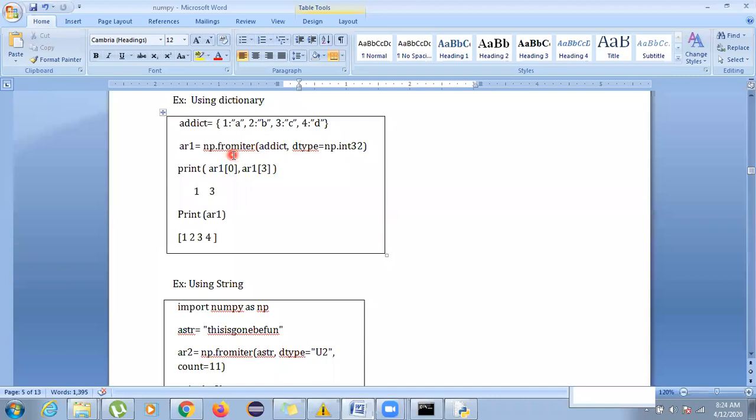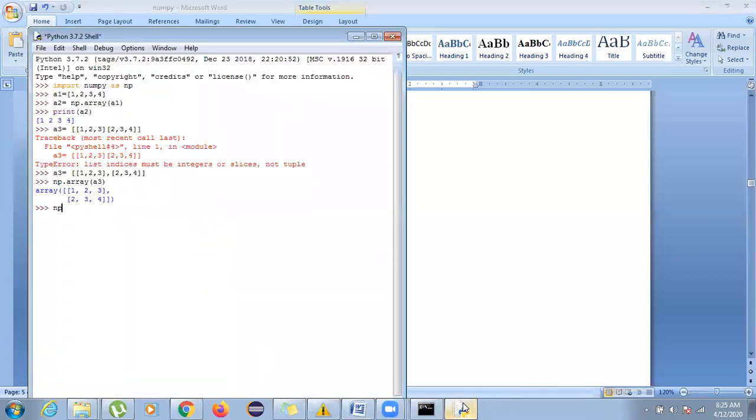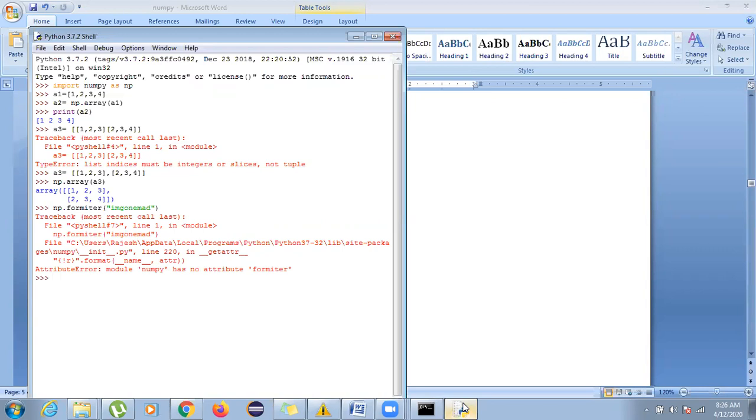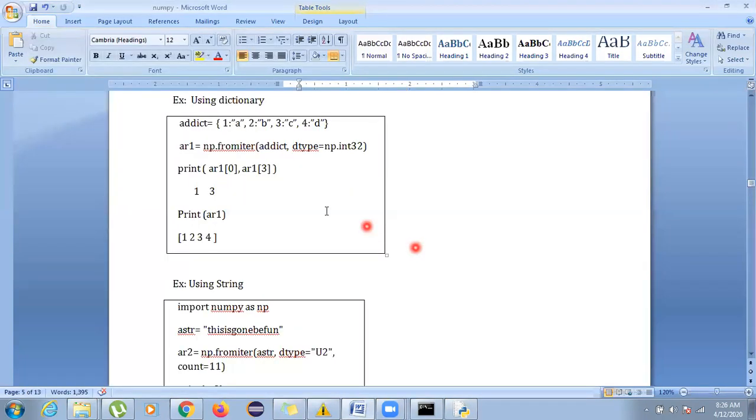While writing it, you should be very clear. Suppose I write np.formatter like this, it will show you an error. See, NumPy has no attribute formatter, because its spelling is fromiter. So do not ever make a mistake with the keyword's spelling. It is fromiter, np.fromiter.